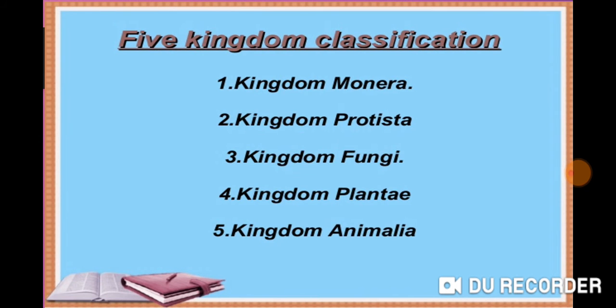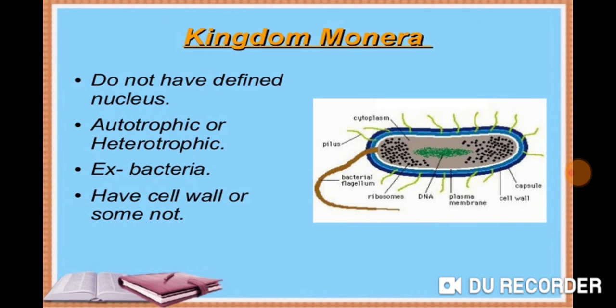So in order to study it in detail, I can show you these are the five kingdoms which we discussed earlier. Kingdom Monera is defined as that kingdom that does not have a well-defined nucleus, the nucleic part, the central part. These are autotrophic organisms that develop their own food, or they can be heterotrophic. Sometimes they have a cell wall, but a few do not have it.